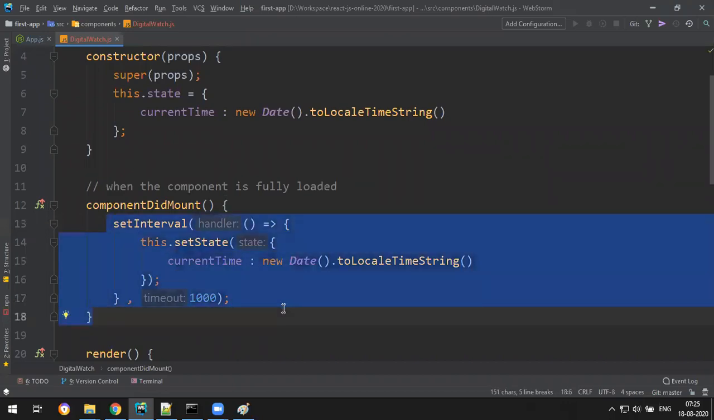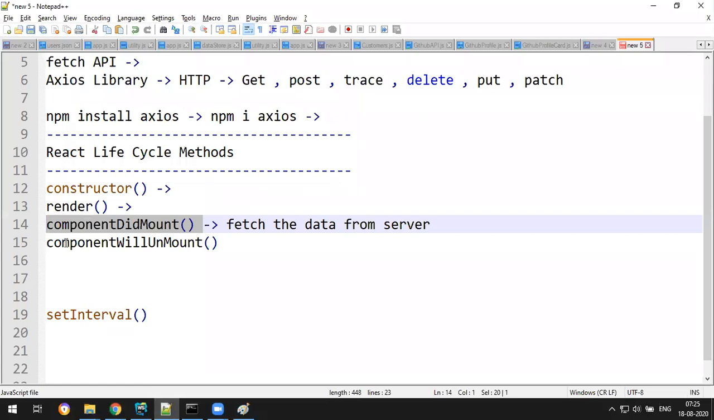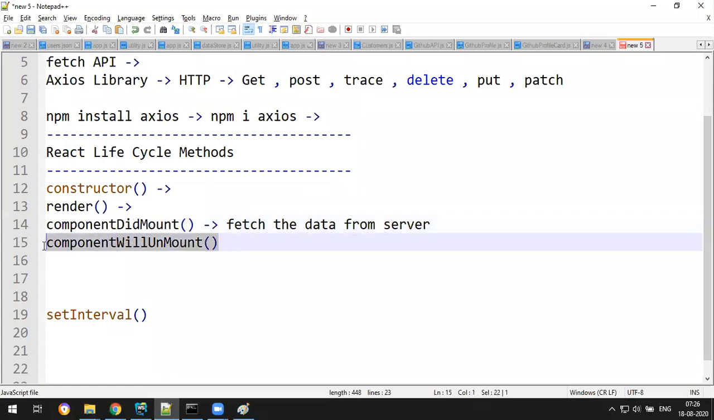timer. So when you want to remove this timer is whenever this component has been destroyed and some other component has been loaded, then I want to delete this timer. Okay, so that's the cleanup logic. So where you write the cleanup logic is when component will unmount, when it is removed from the DOM.